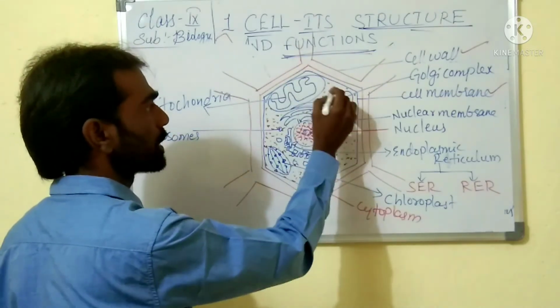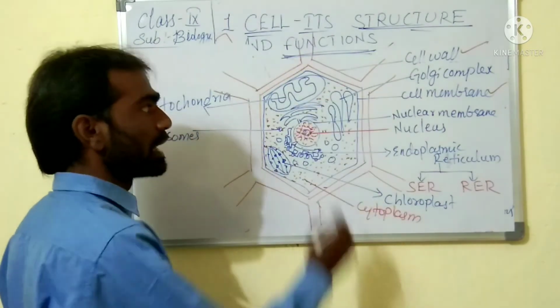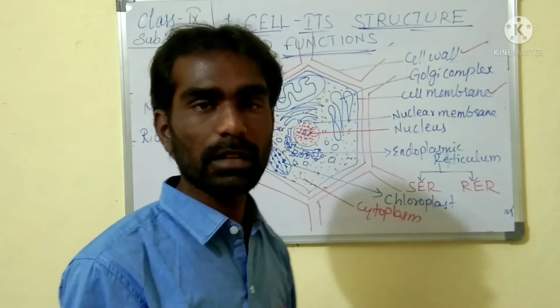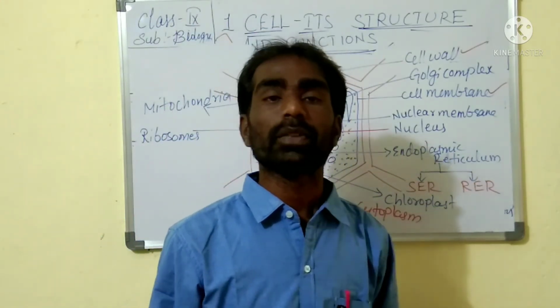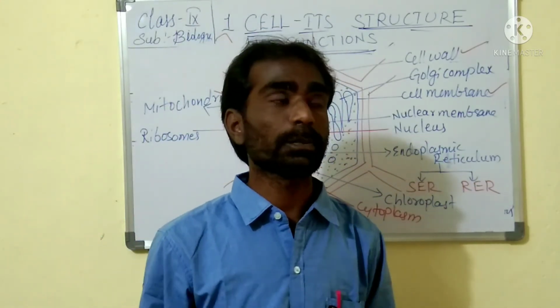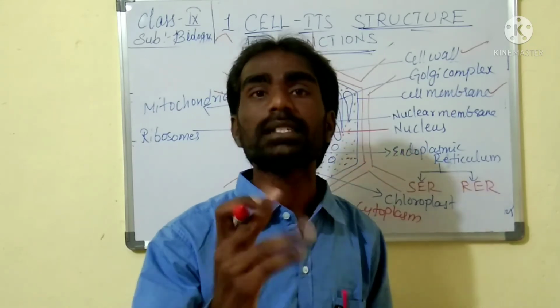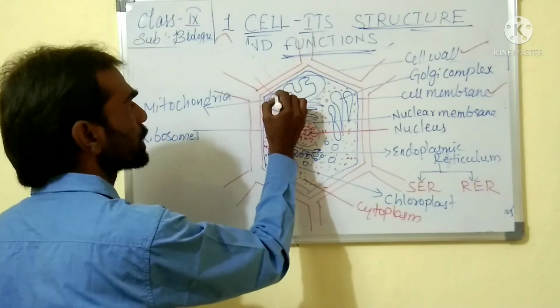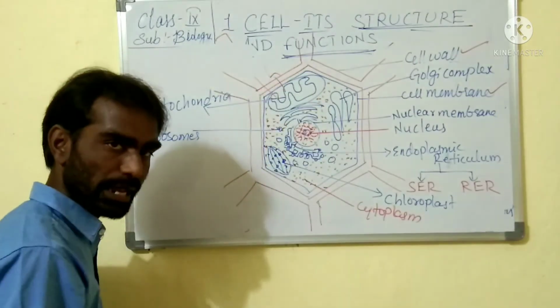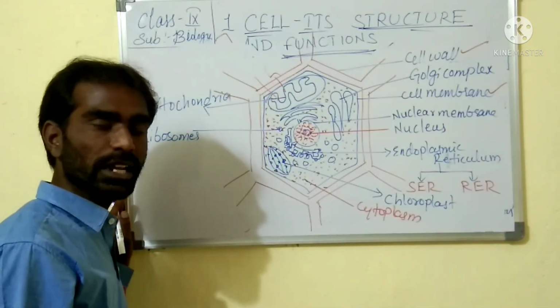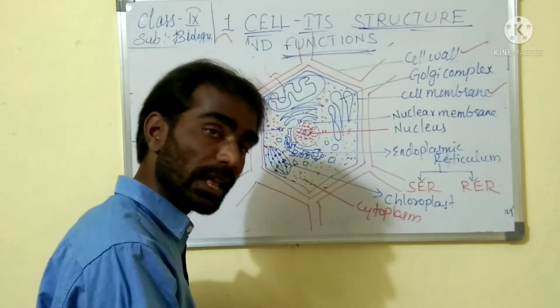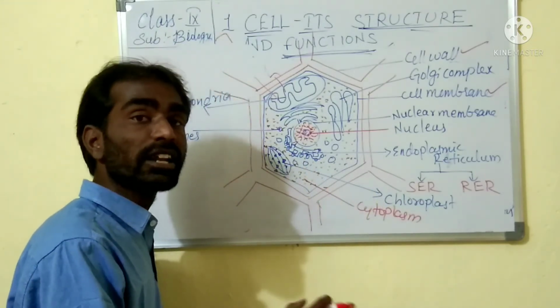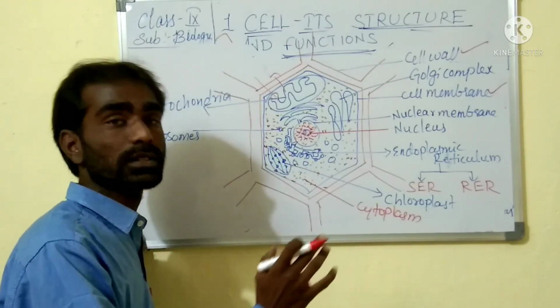Next to that, the cell membrane is present. Cell membrane is transparent. Exchange of substances takes place through the cell membrane. Any substances that should enter the cell or go out of the cell pass through the cell membrane. It gives the proper shape and structure, separates the cell from other cells, and transporting of substances inside and outside also takes place.